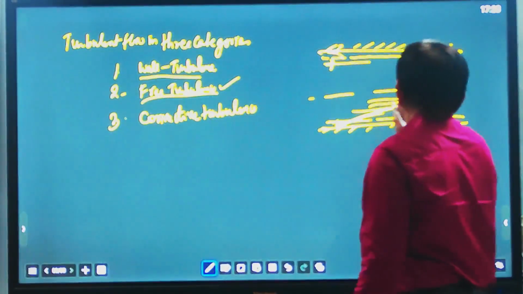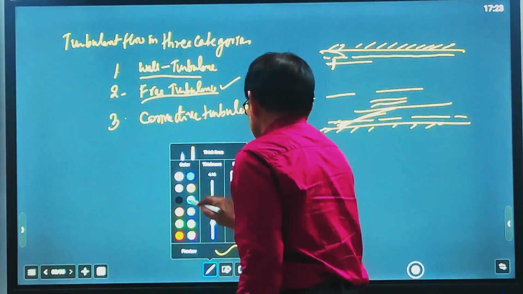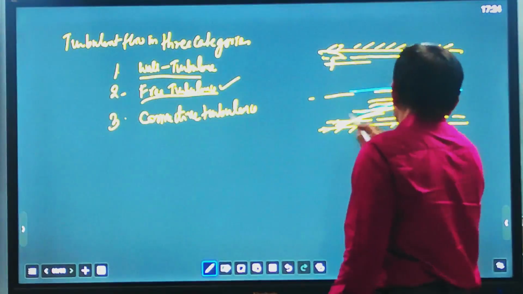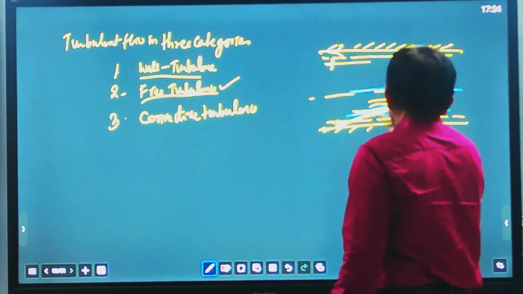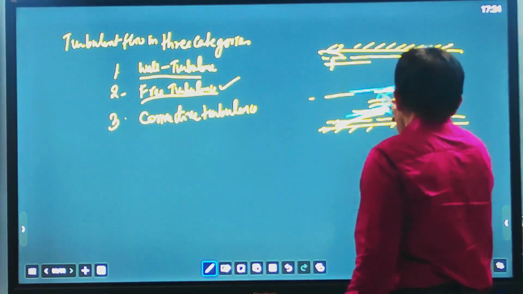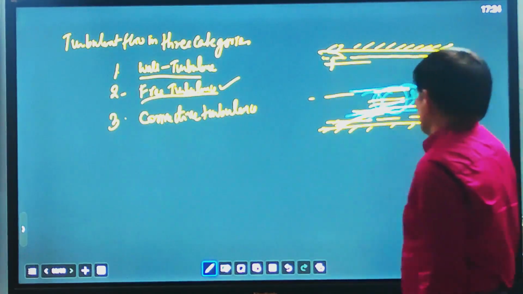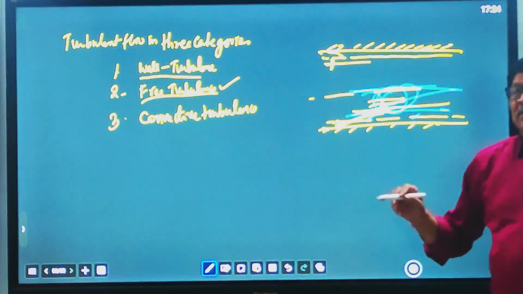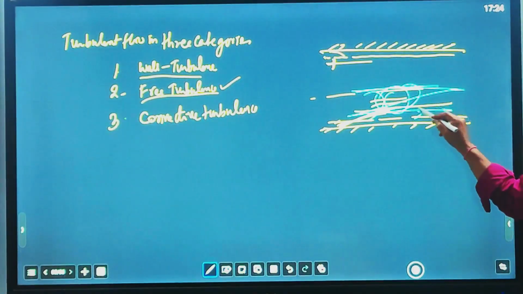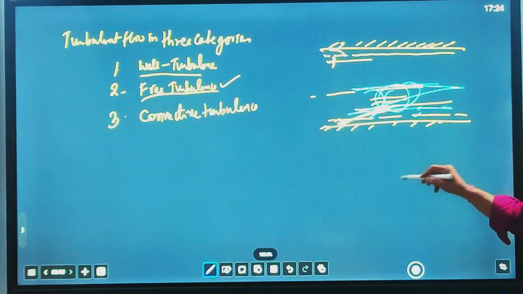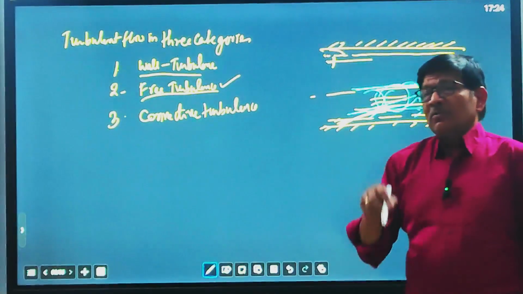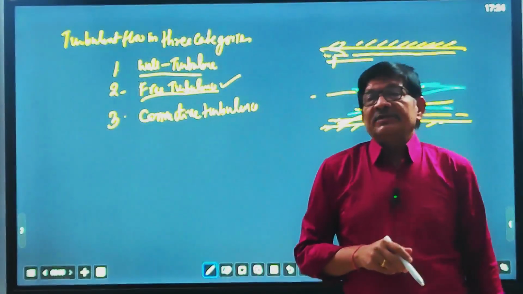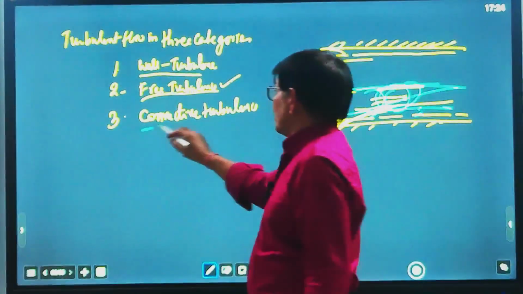Suppose this is a region where convection is taking place, with an upper layer and a lower layer, fluid coming from here to here, backward flow, forward flow. Convection means movement from lower layer to upper layer to lower layer. This type of reverse flow is known as convective turbulence.